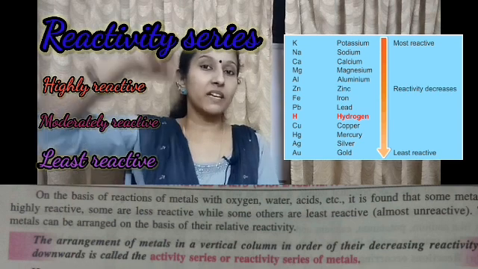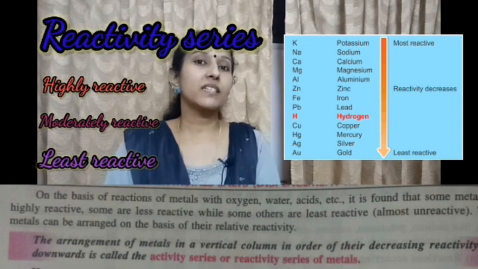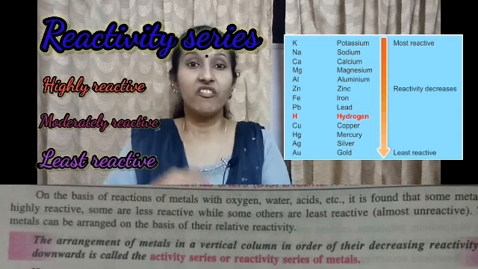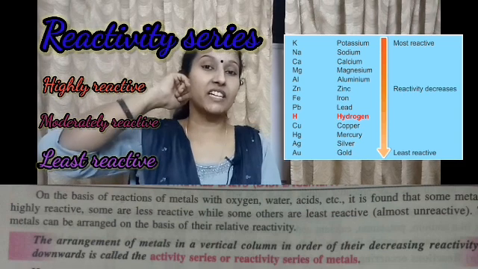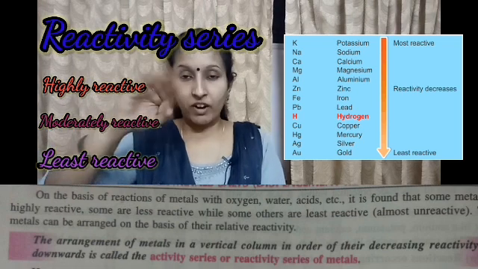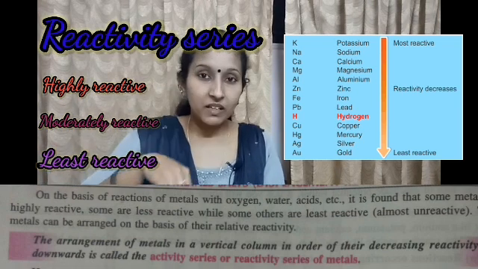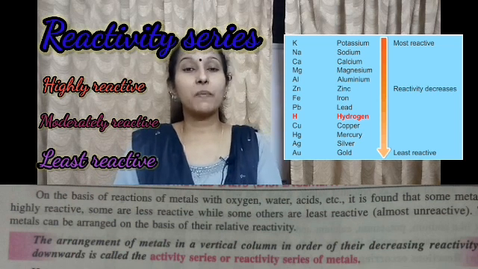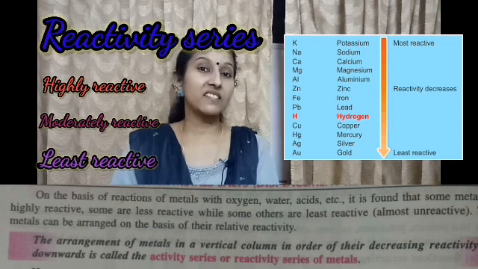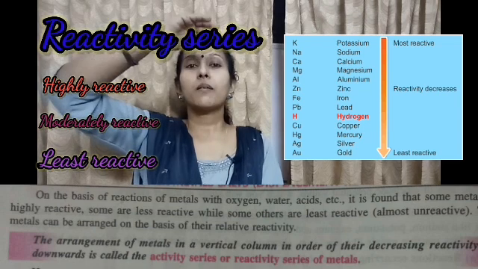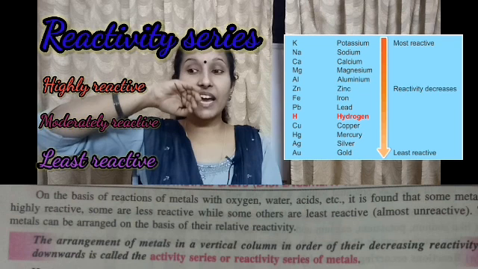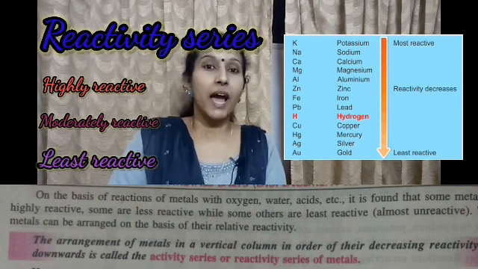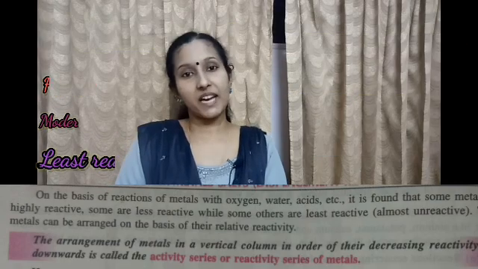We can divide them into three: highly reactive, moderately reactive, and least reactive.